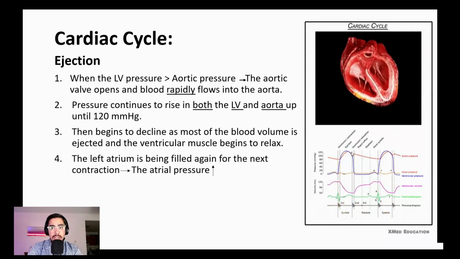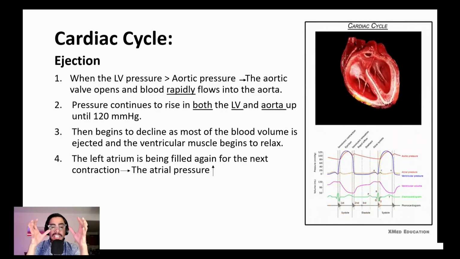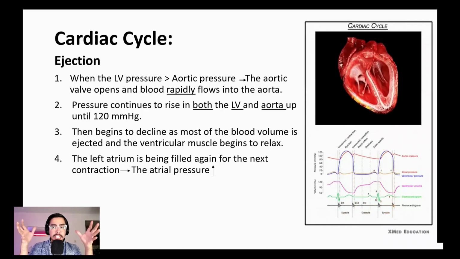This part counts as the fast ejection part of the ejection. So why is it fast? Because the ventricular muscle is contracting and makes a huge force.